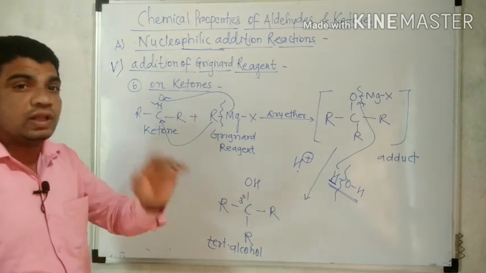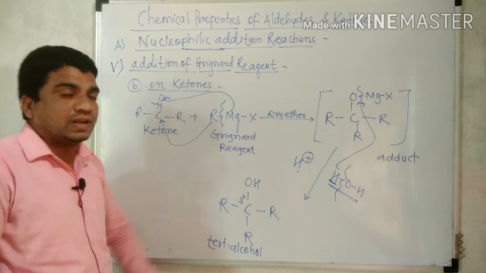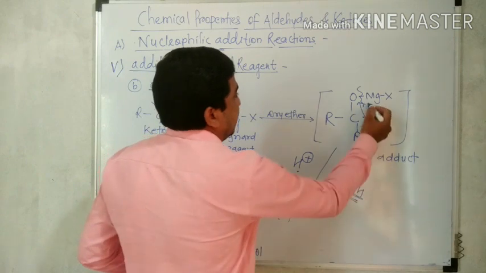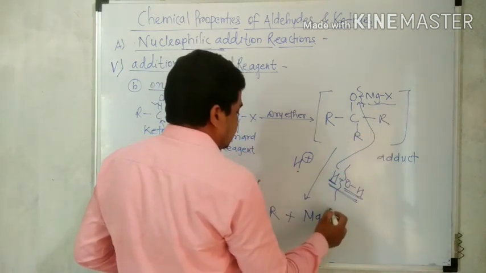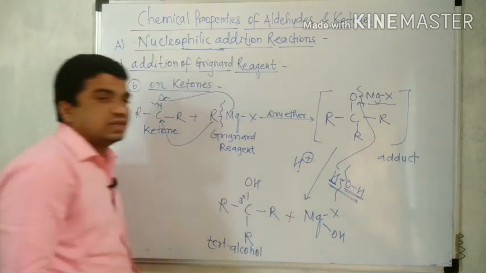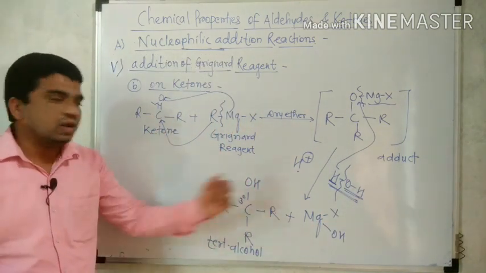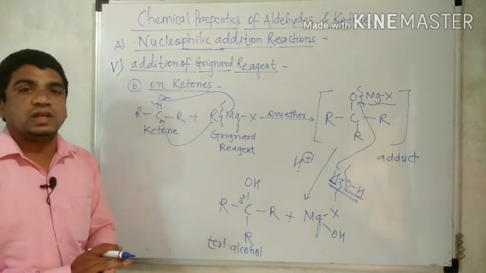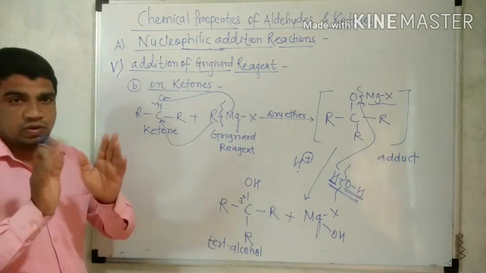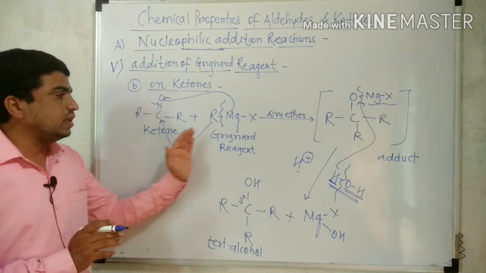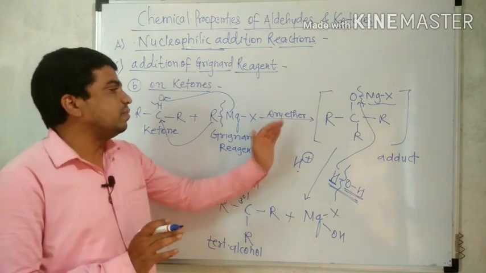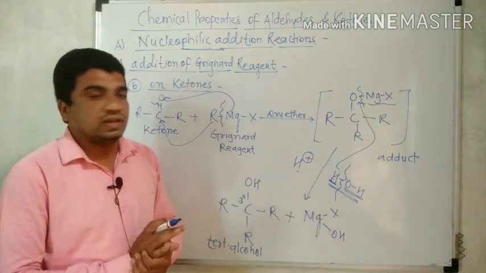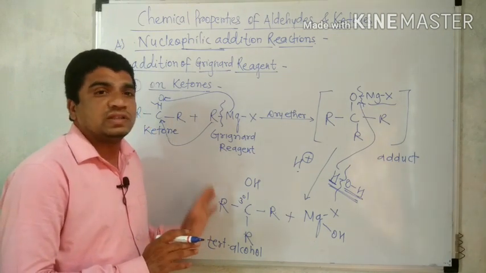Like aldehyde gives only primary and secondary alcohol, but ketone gives only and only tertiary alcohol. Here what is remaining is OH and MgX, so they combine to give MgXOH, that is magnesium hydroxy halide, a by-product in all the reactions. That is about the conversion of ketone into tertiary alcohol using Grignard reagent. So remember the reaction: when ketone reacts with Grignard reagent, alkyl magnesium halide, in presence of dry ether, the reaction gives an adduct, which on acid hydrolysis in the second step gives the corresponding alcohol, that is tertiary alcohol.